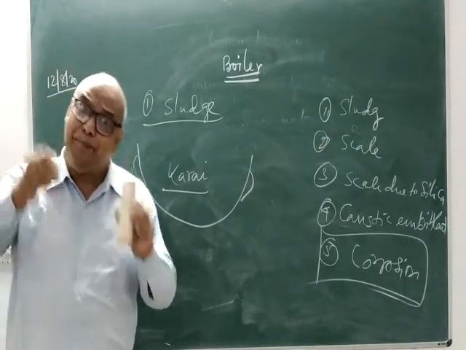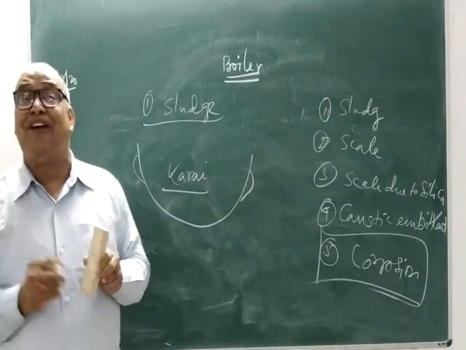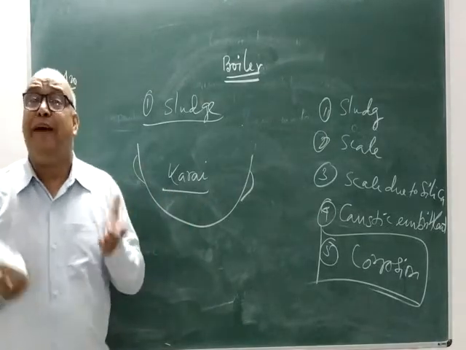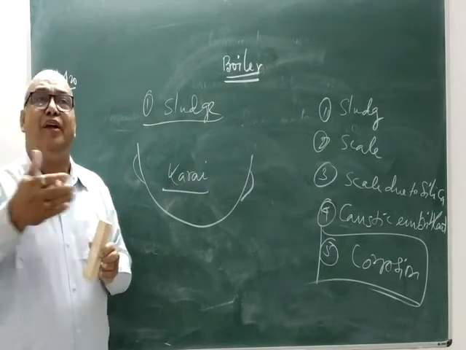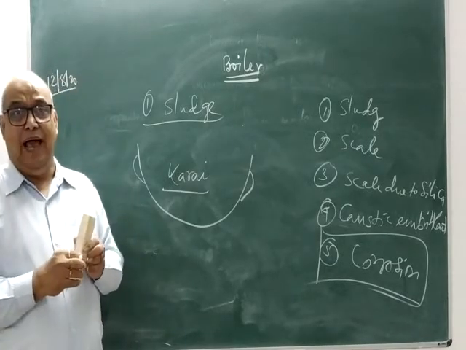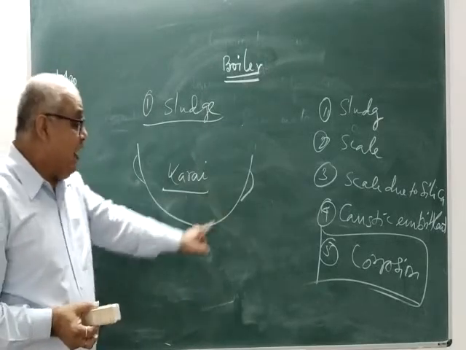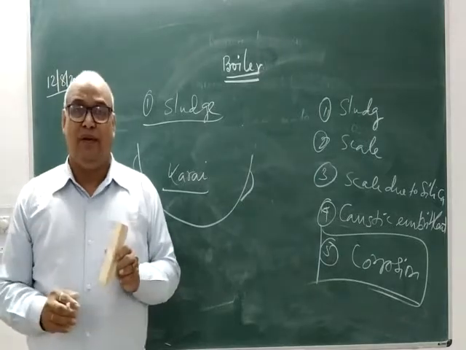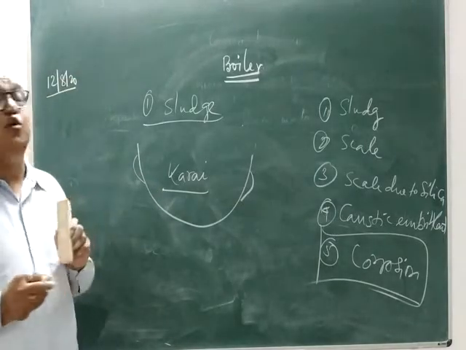But if you analyze it technically, you will understand the water she was using might have some kind of hardness, which during cooking has been deposited on the inner wall of the container, and she was trying to remove those impurities. Now let us see how sludge is formed.